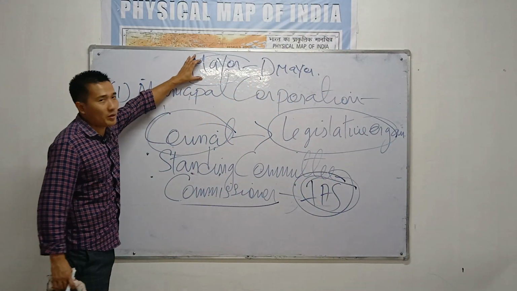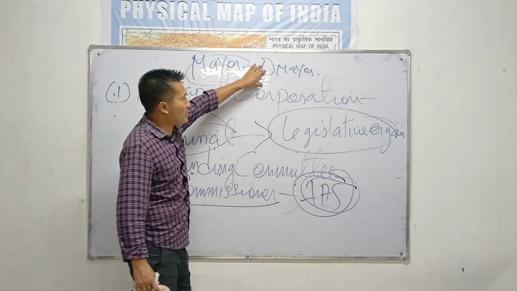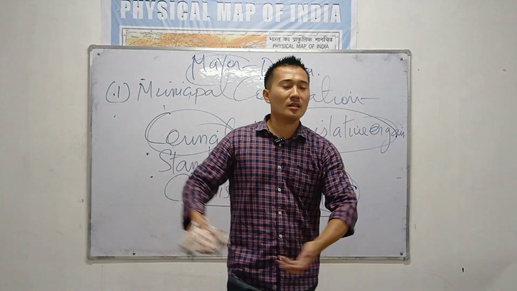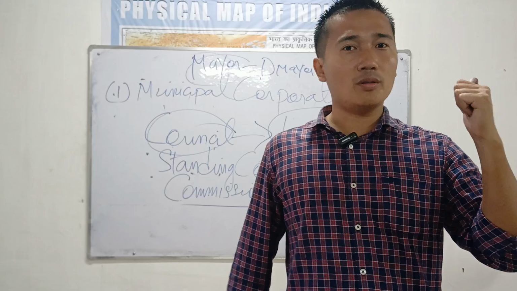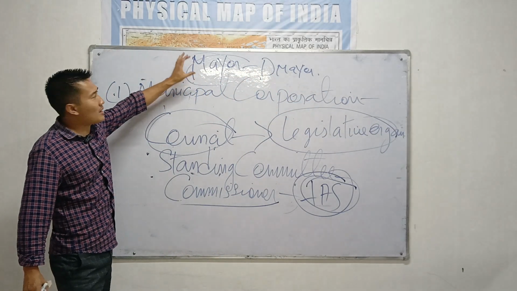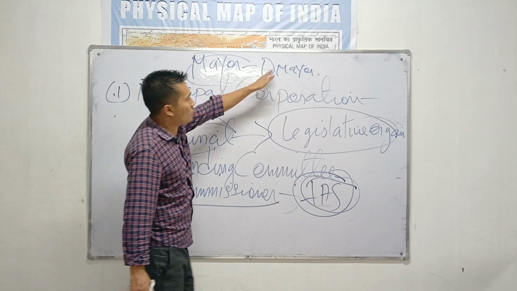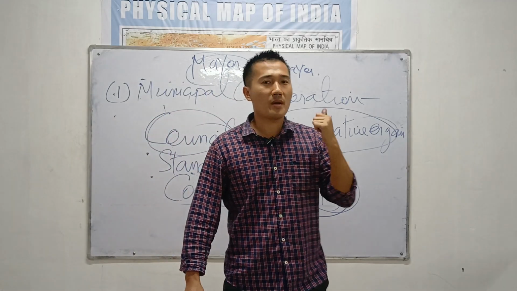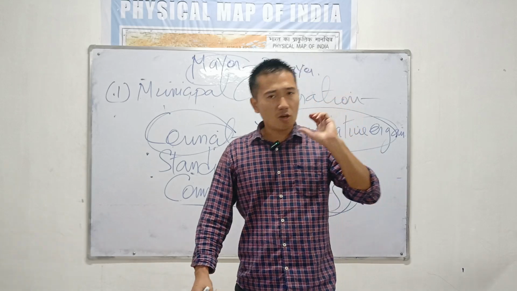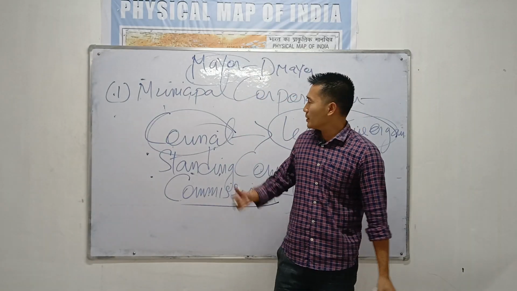Just to attract the people. But it is the deputy mayor, who is a member of the municipal corporation, who presides over the meeting and does all the work. So this is too important. There is a mayor appointed for a term of 1 year, just a nominal head. But the deputy mayor is too important. He will do all the works of the mayor, just like a chairman. Okay, in short, mayor is equivalent to chairman. So this is too important.